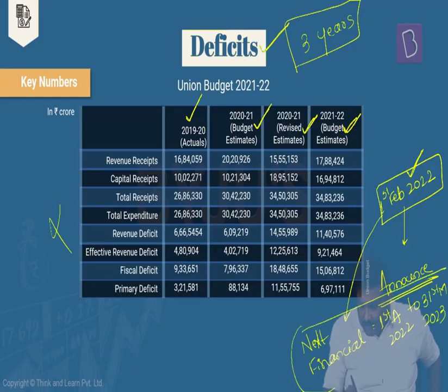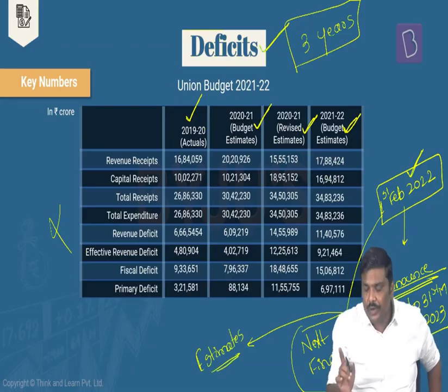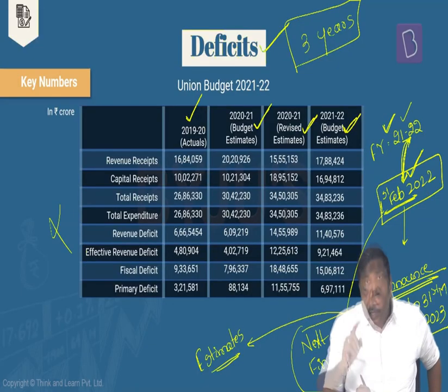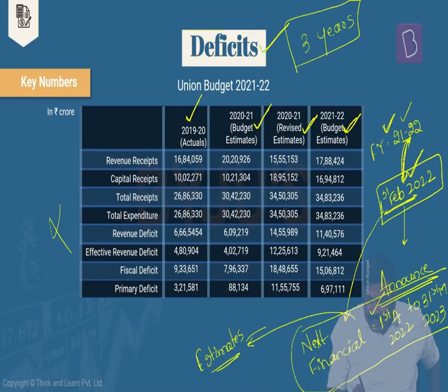Whatever data is given by the government for the coming financial year, these particular numbers are called estimates. Is it okay? These are referred to as estimates. So have a look at the points very carefully here. I am in the financial year 21-22. 1st of February 2022 means what? I'm still in the financial year 21-22. So when I announce the budget in this year, the announcement will be for the next financial year. That is the estimates for the next financial year.